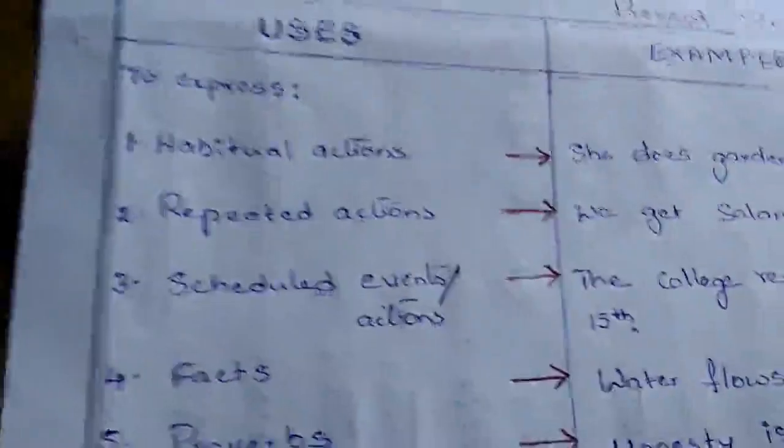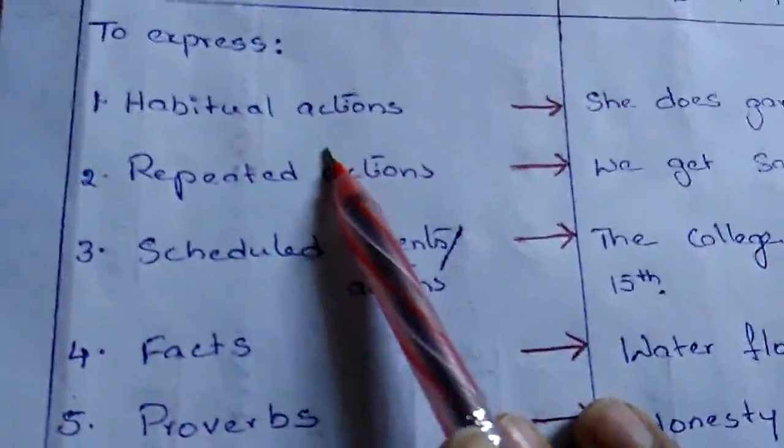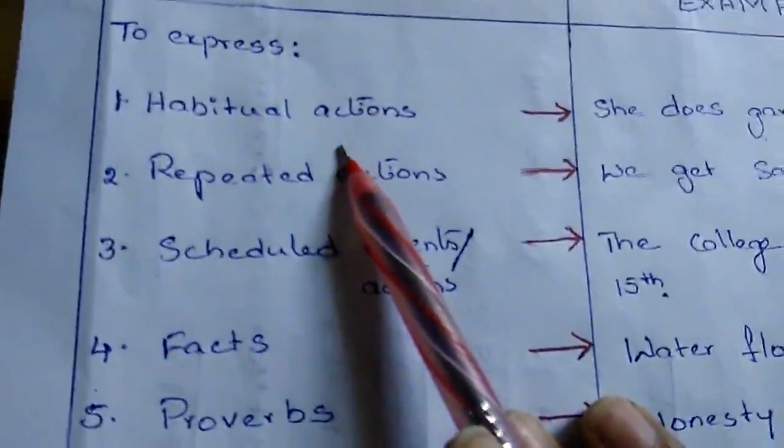To recap all those things, first, when we are trying to express habitual actions, we use simple present tense.